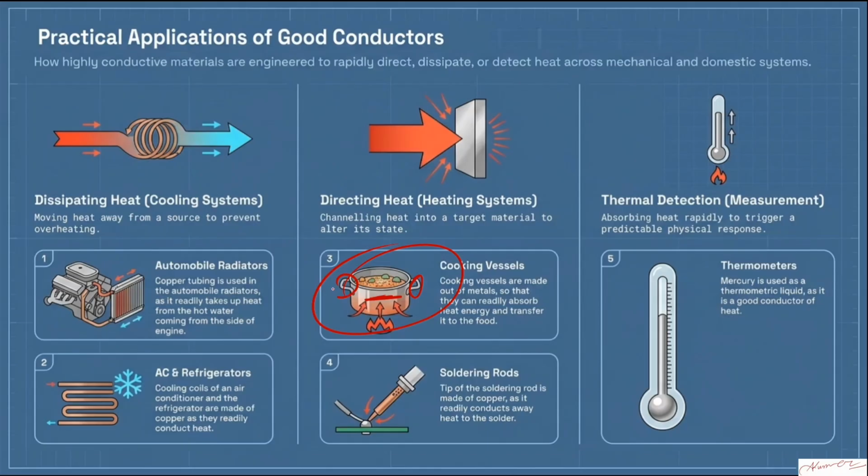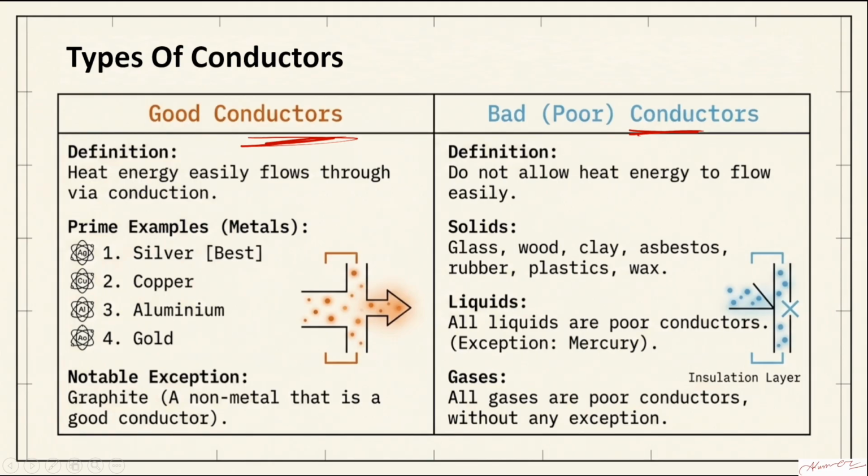But this handle is made up of wood, or another material which is a bad conductor of heat, so that the heat does not reach your hand. When you're cooking food, we see the spatula. The spatula is made up of wood or PVC. So other materials which are bad conductors of heat, such that the heat does not reach your hand. That was just one simple example. From that, there can be a lot more examples. So practically, whether it is a good conductor or a bad conductor of heat, both have practical applications in our day-to-day life.